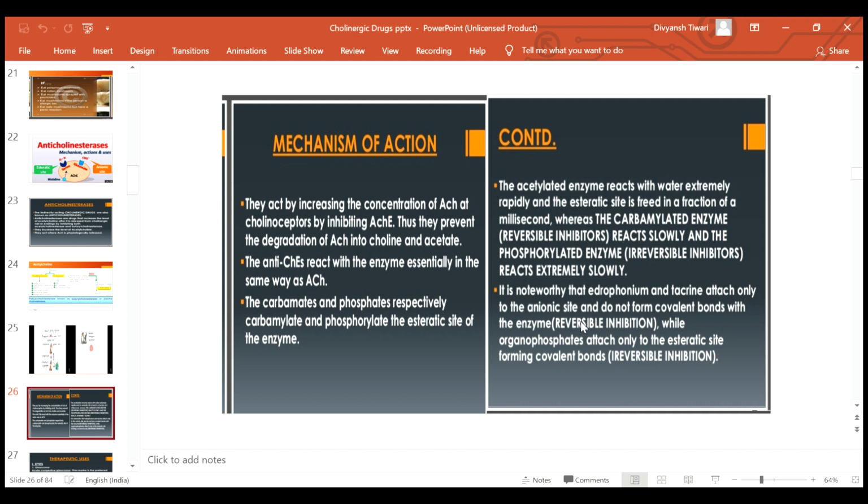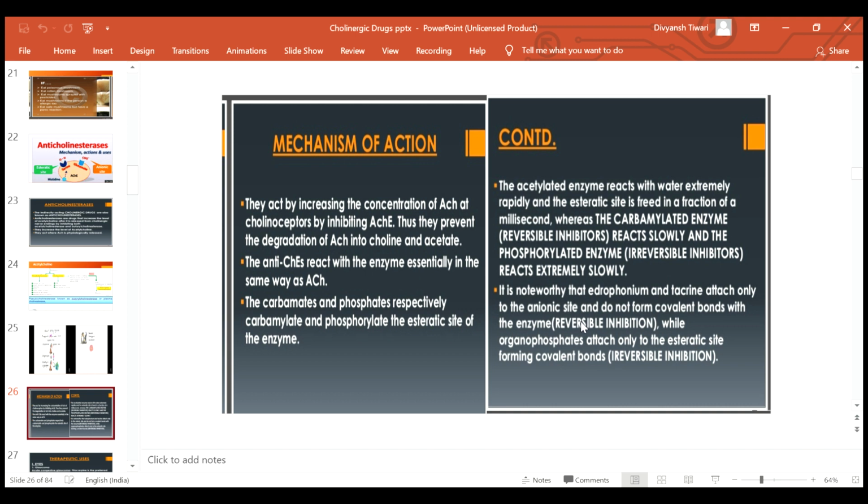The anticholinesterases react with the enzyme essentially in the same way as acetylcholine. The carbamates and the phosphates respectively carbamylate and phosphorylate the esteric site of the enzyme. The acetylated enzyme reacts with water extremely rapidly and the esteric site is freed in a fraction of a millisecond. The carbamylated enzyme, that is the reversible inhibitor, reacts slowly, and the phosphorylated enzyme, that is the irreversible inhibitor, reacts extremely slowly.